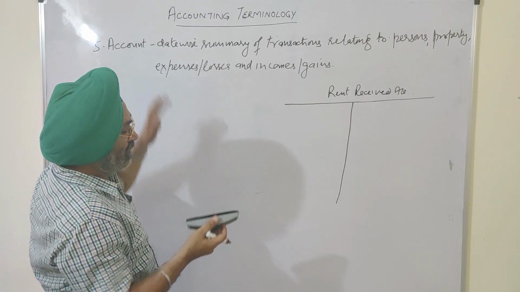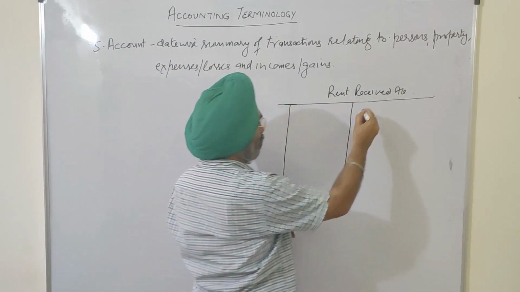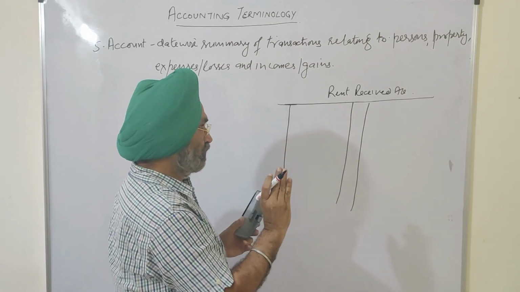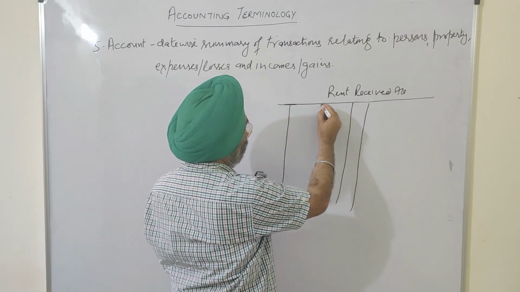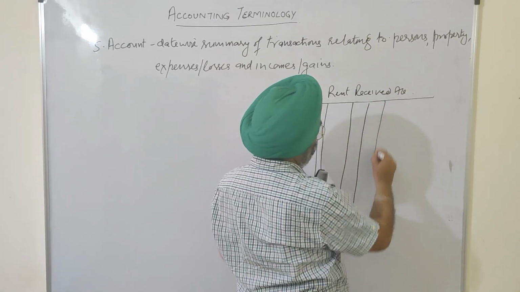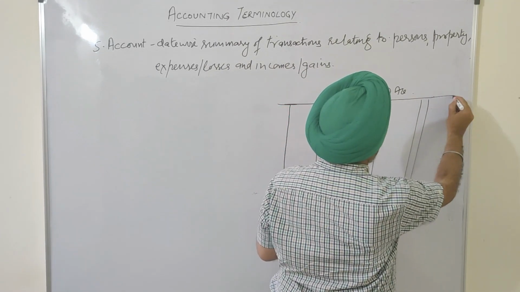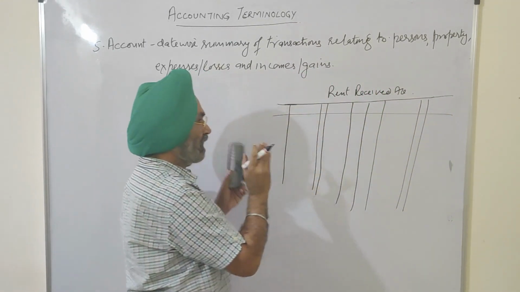So it is a date-wise summary. On both sides, there is a column for date also. There are a total of 8 columns in a particular account: date, particulars, journal folio, and amount. So 4 columns on the left-hand side, 4 columns on the right-hand side.